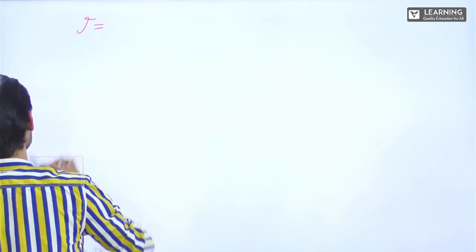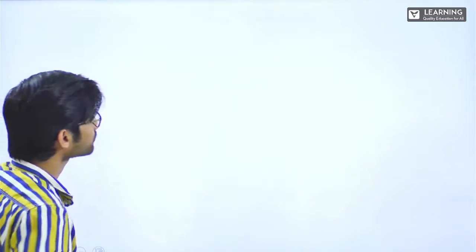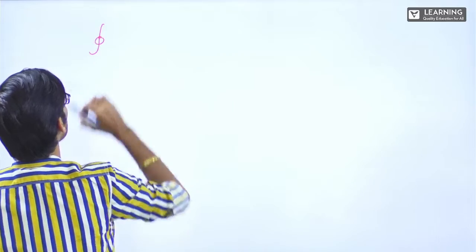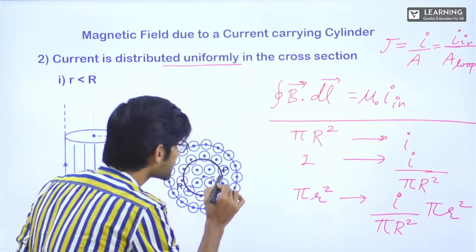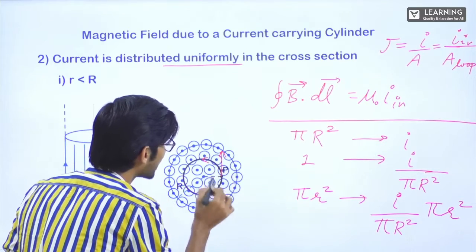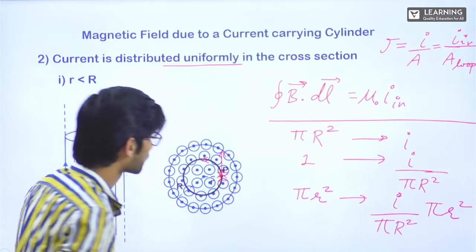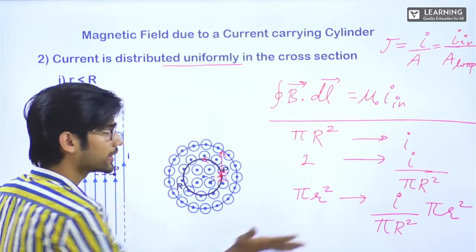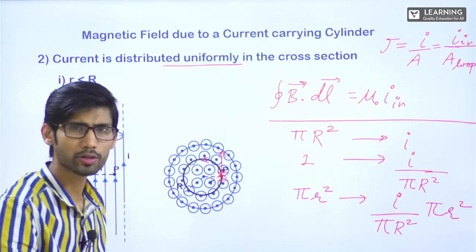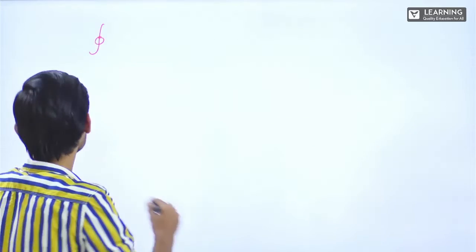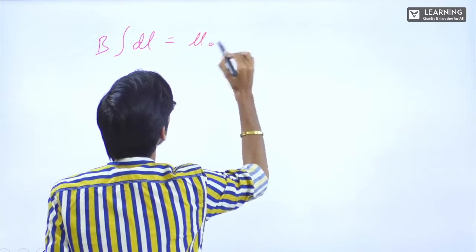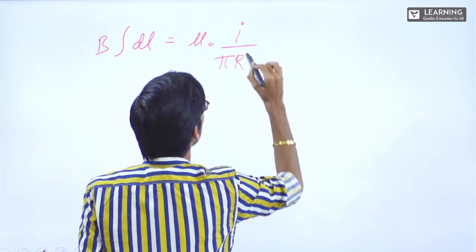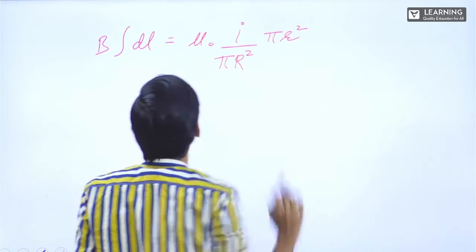This will be the integral of B dot DL. Now see, B at this point is upwards, I will take the loop anti-clockwise, so DL will also be upwards. Net current is outward, anti-clockwise, thumb is in this direction, so current will be positive, I have to take current as positive. All those things are very simple. So B is constant, B will come out, B integral DL is equal to mu naught into I upon pi R square into pi small r square. Correct?